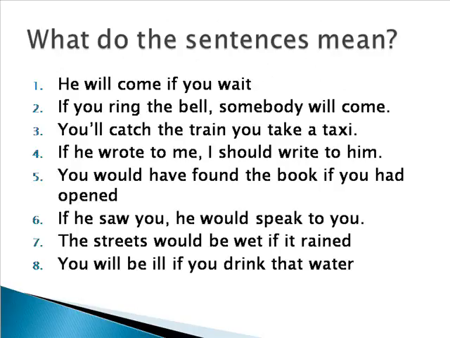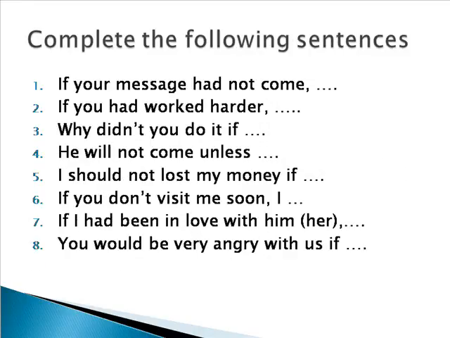Exercise 3. What do the sentences mean? In this exercise, you need to decide what the sentences mean. For example, number 1, he will come if you wait. The sentence means that it is possible for him to come to your party on the condition that you wait for him. Please do so for number 2 until number 8.